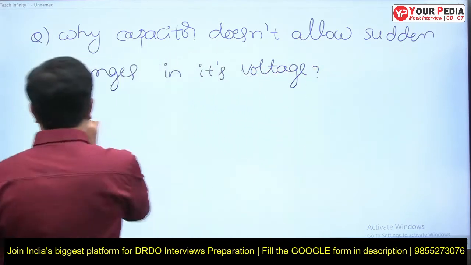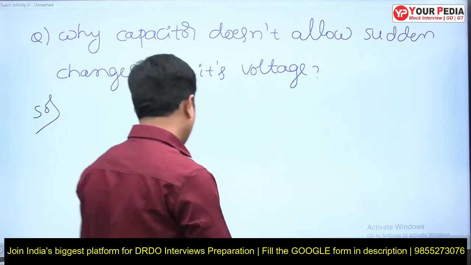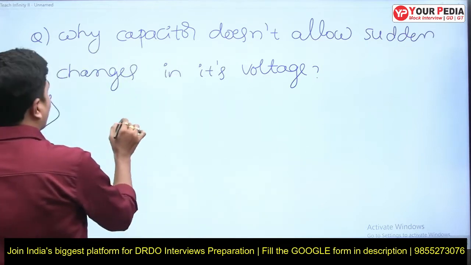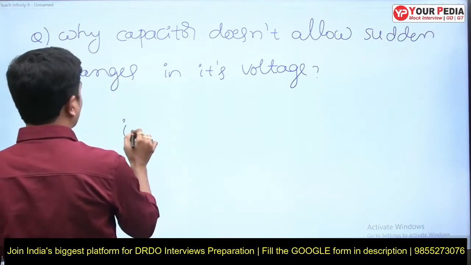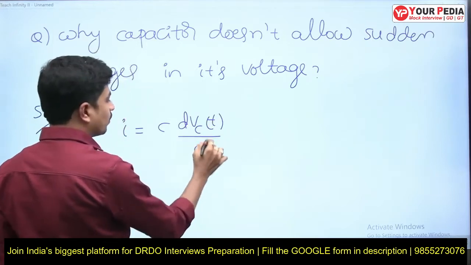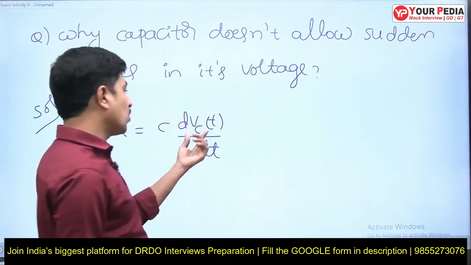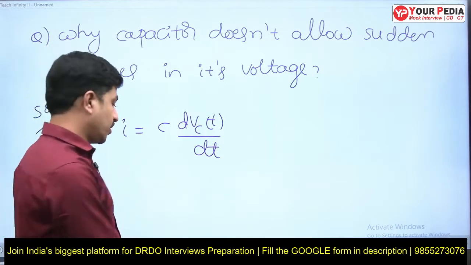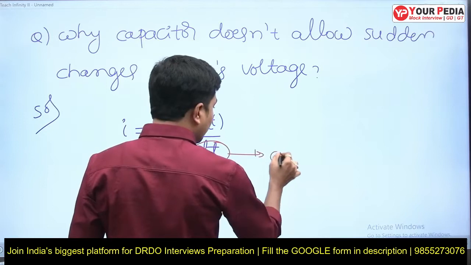So many students will answer from the formula. I'll discuss all the ways. Let's take I equal to C dVc of t by dt. The current through a capacitor is equal to C into the derivative of voltage across the capacitor by dt. Now sudden change means this dt is tending towards 0.